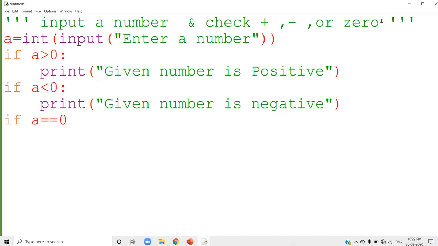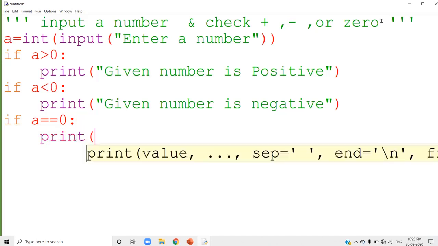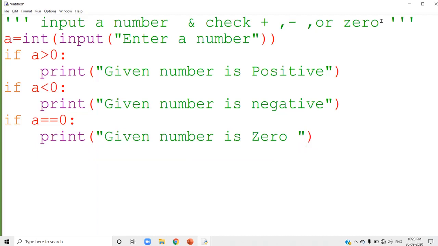You are checking whether a is 0. A is the number which you accepted from the user, and you check whether the content of a is 0 or not. If it is 0, you write the print statement in proper indentation: 'Given number is 0'. See, this is all about that question. You just run the program, give the input, and you will get an output.